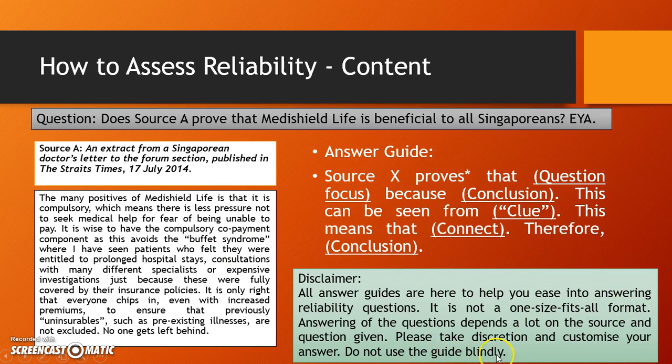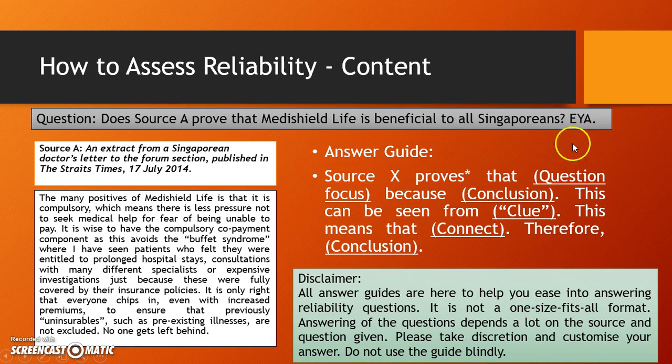You have to adapt the format or the guide. I would rather call it a guide. A guide is to help you to ease it in. Okay, it's not for you to use and copy blindly. Alright, so please take discretion and customize your answers.